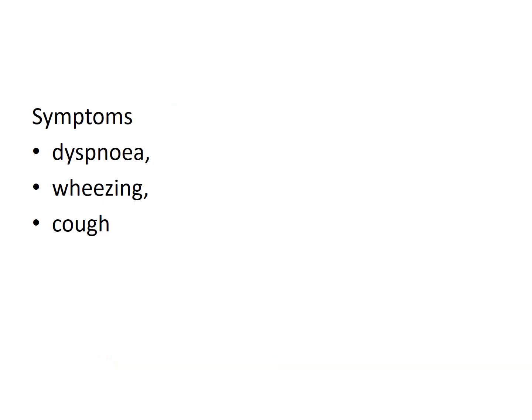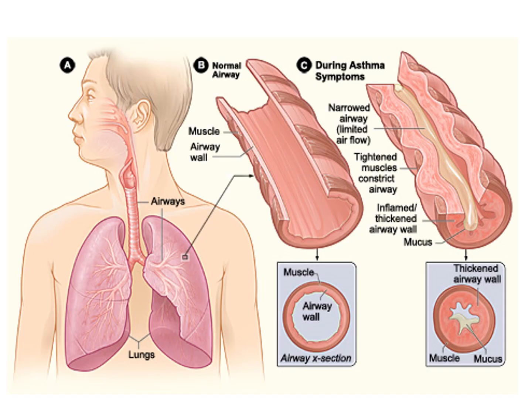So what are the symptoms which we see in bronchial asthma? These are dyspnea, that is difficulty in breathing, then wheezing is there, and cough is there. So now here again we can see in this diagram how the pathology is there in the airway. In the first cross section of airway, that is figure B, we can see a normal airway. We can see clearly that the airway is properly patent. There is no constriction of smooth muscles and no presence of any secretions also.